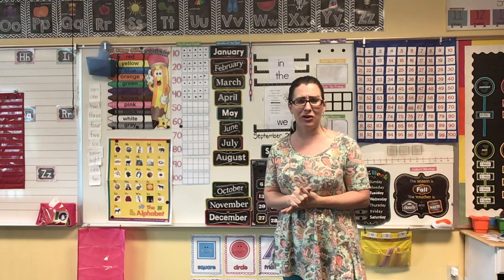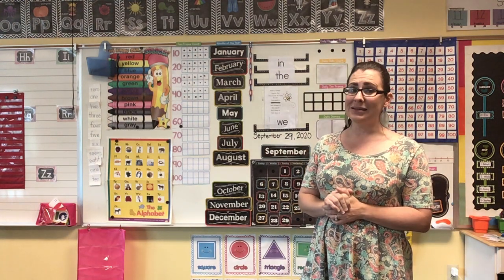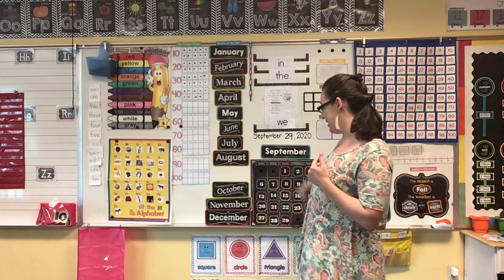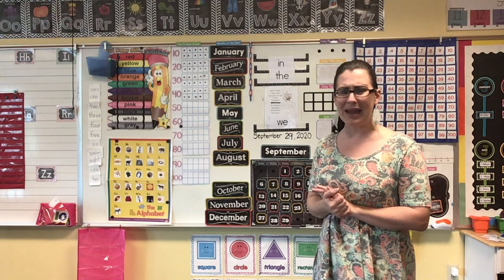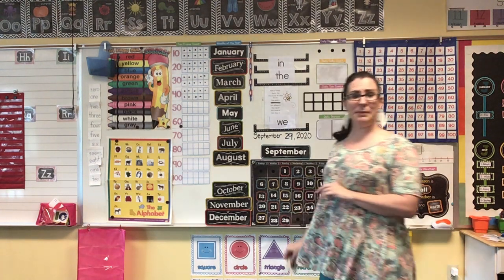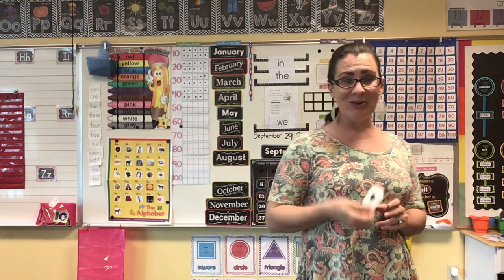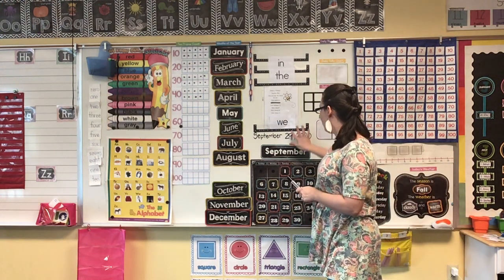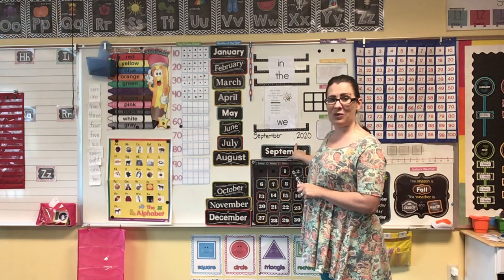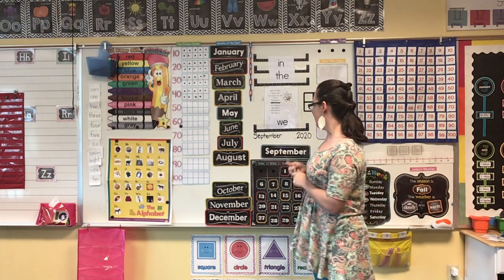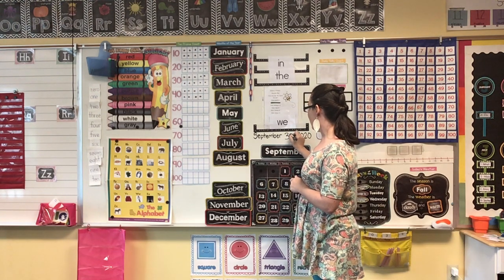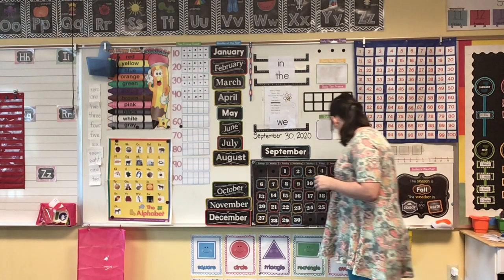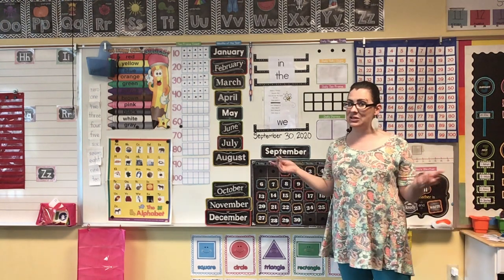So let's go ahead and finish out our calendar today for September, because tomorrow it's going to look a little bit different. We're going to have to change patterns. We're going to have to change months. I'm going to take all of this down. Okay? So the last day of September is September 30th, 2020. So I'm going to put my 30 right here. And we need, oh, I forgot to raise my 29. We need to write our 30 up here for the date. So it says September 30th, 2020.